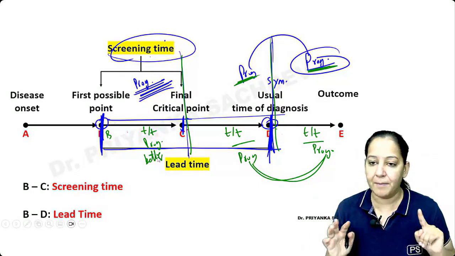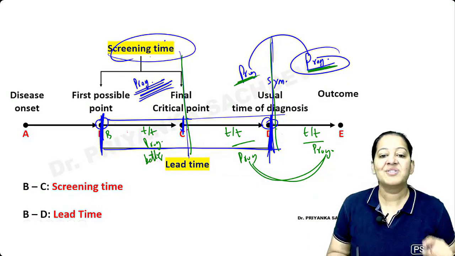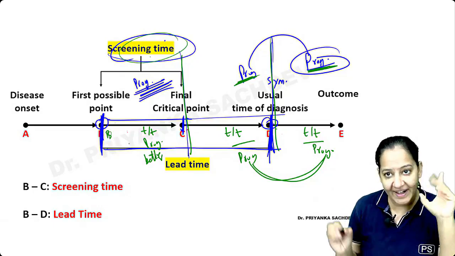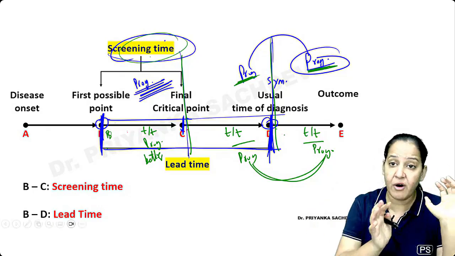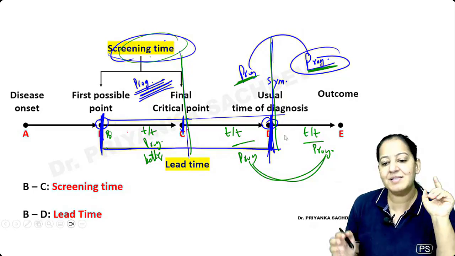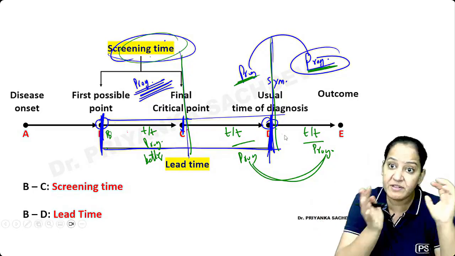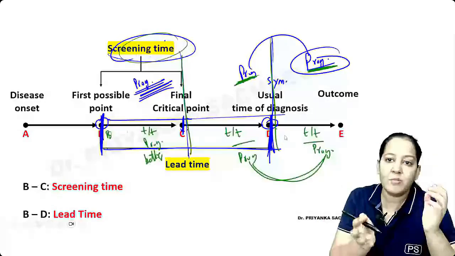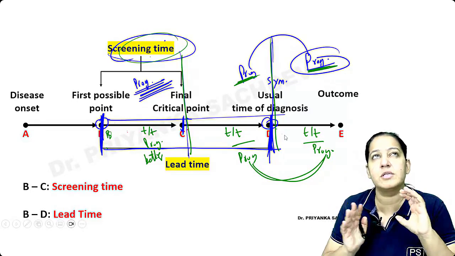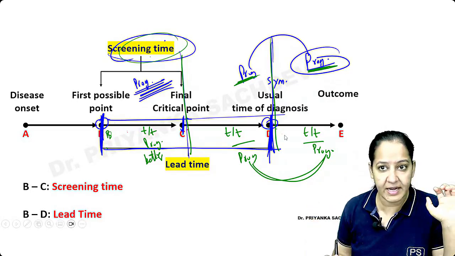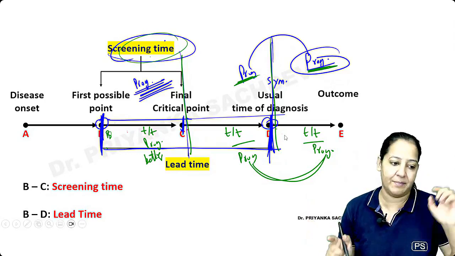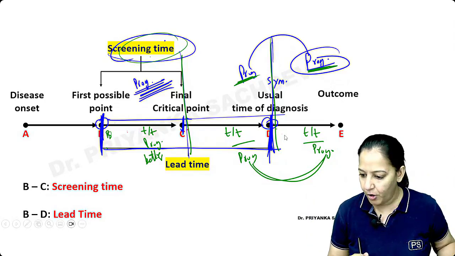This is the summary. Got it? How many of you got it? So this is known as screening time. Define screening time: BC. Define lead time: BD. So the first half of the lead time is screening time. Some diseases have a very small lead time, so the first portion is also very small, and it is not possible to do the screening test in that time. So the screening test is useful only in those diseases which have a big lead time. Say it again: screening test is useful only in those diseases which have a big lead time. It's a PYQ. I hope you all got it.